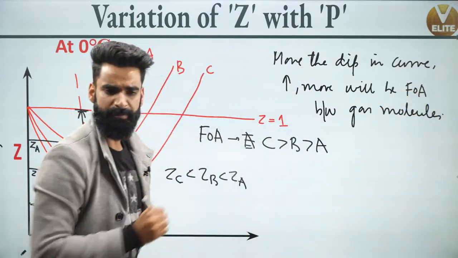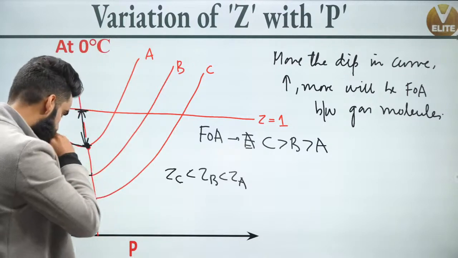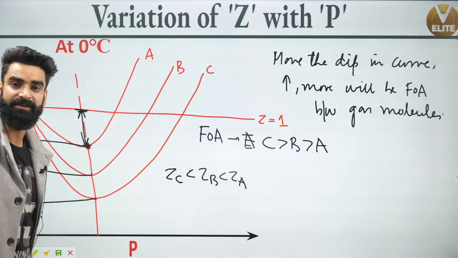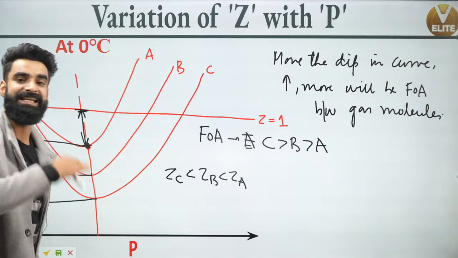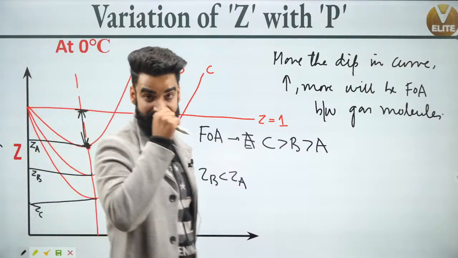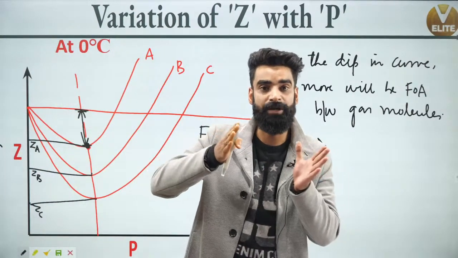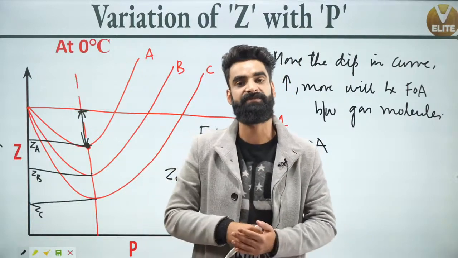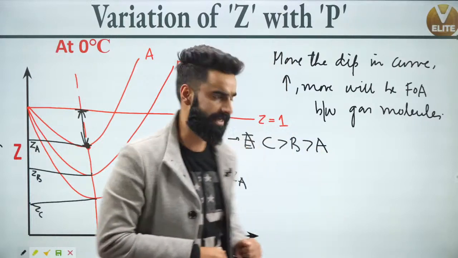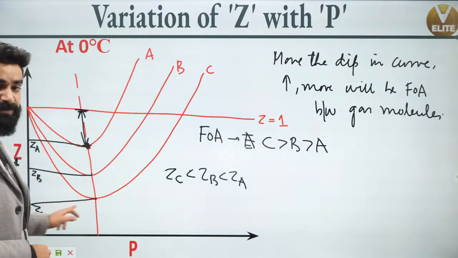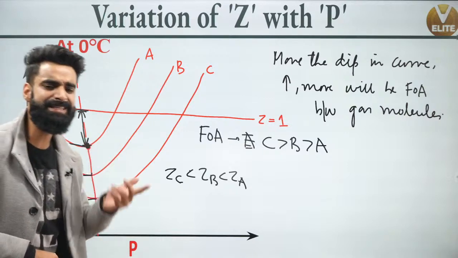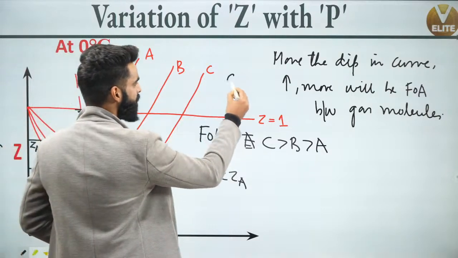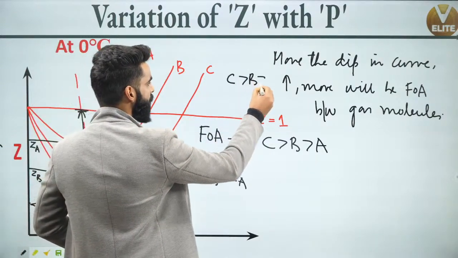Very simple. Now, people, one more thing. If I ask you which gas among the three can be compressed easily? Remember, the gas that gets compressed easily is the one in which force of attraction already exists. Now, gas C has more force of attraction between the molecules, so it is easy to compress gas C. So I can say gas C can be compressed easily, followed by gas B, followed by gas A.